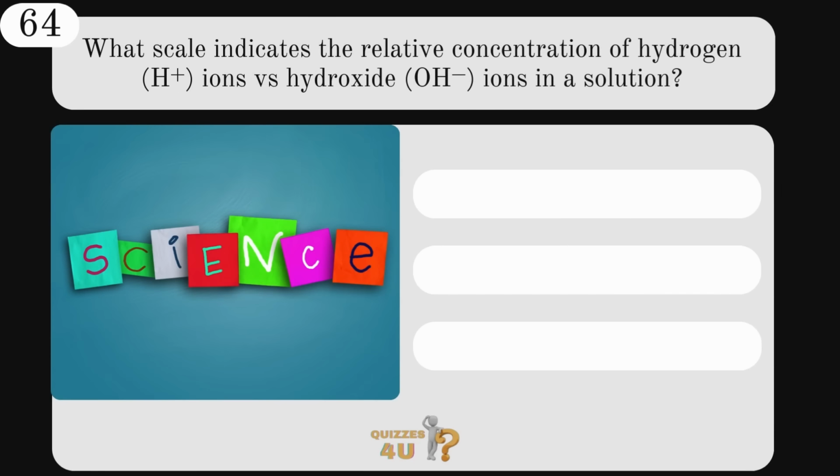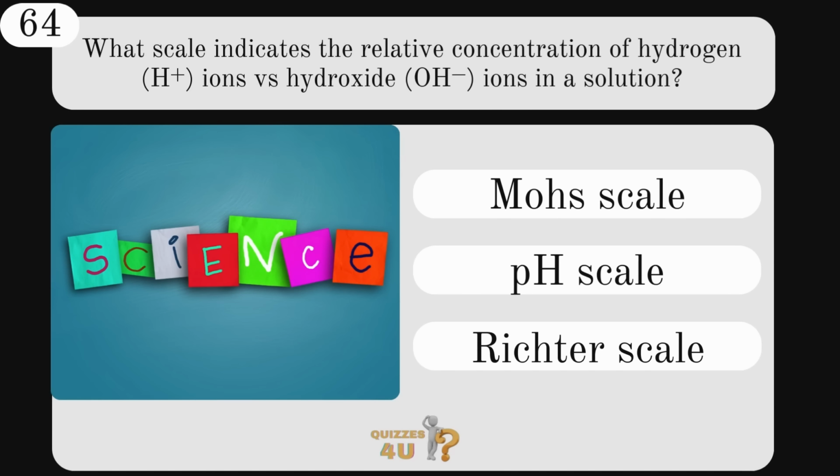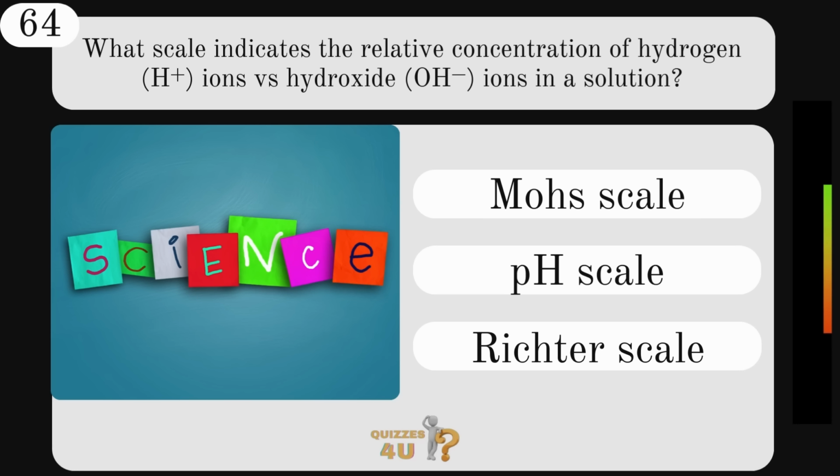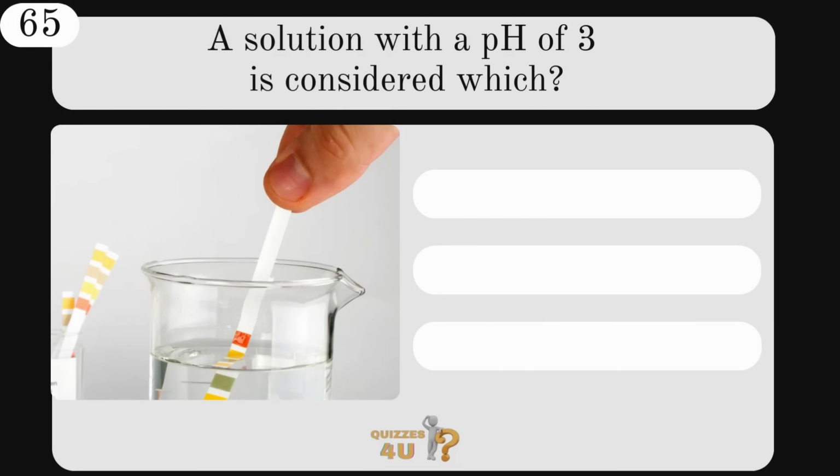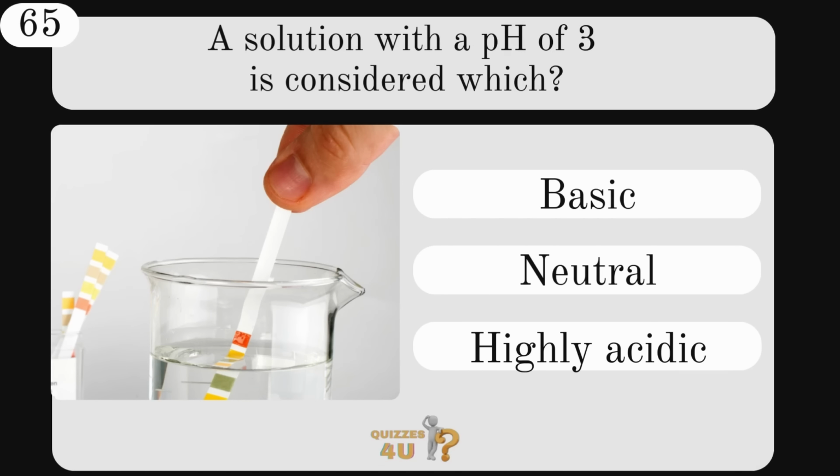What scale indicates the relative concentration of hydrogen ions versus hydroxide ions in a solution? Mohs, pH, or Richter scale? That is the pH scale. A solution with a pH of 3 is considered which? Basic, neutral, or highly acidic?